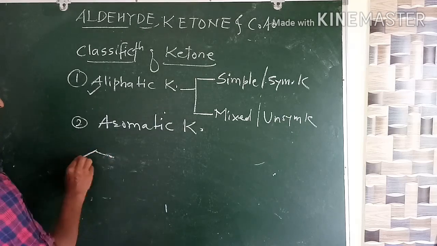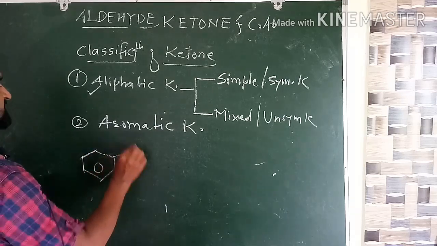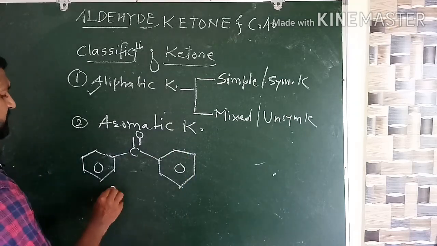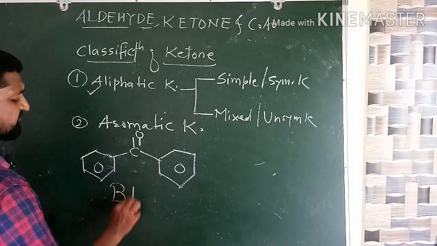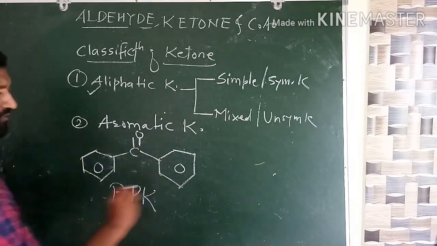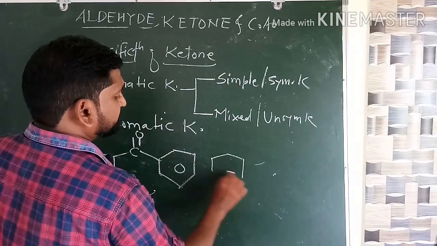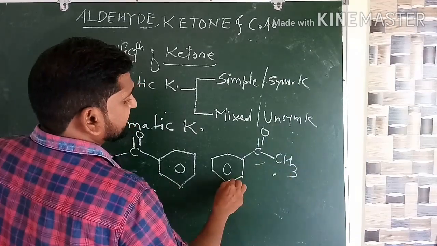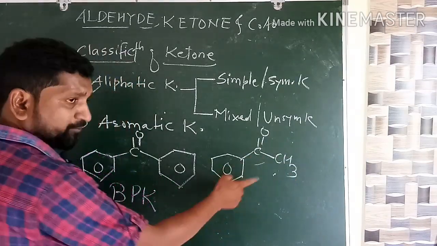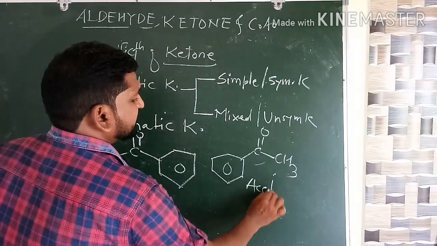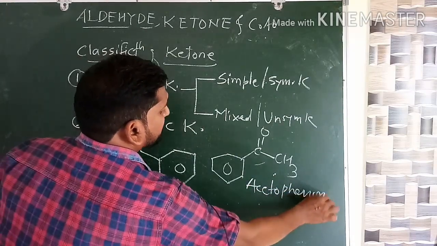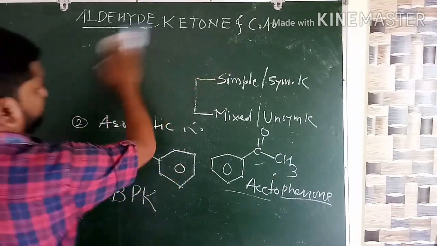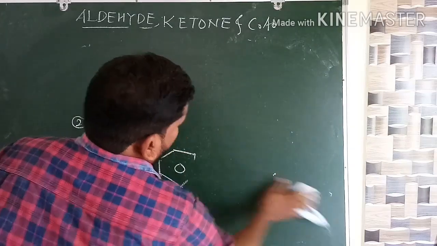Everybody see here, this is a very fine example of ketone. So this is called what? Diphenyl ketone, or simply benzophenone, an aromatic ketone. Another possible example is there. See here, one is a benzene ring, one is an alkyl group. Still it is an aromatic ketone, having the name acetophenone. So this is the simple classification of the ketones.